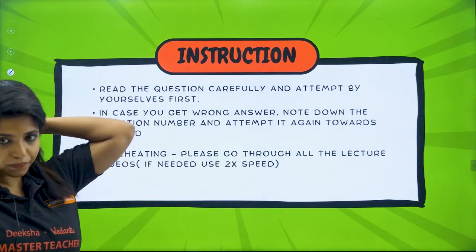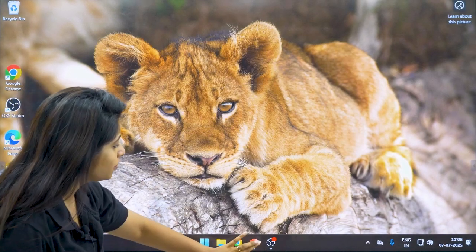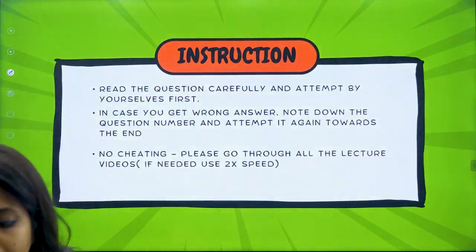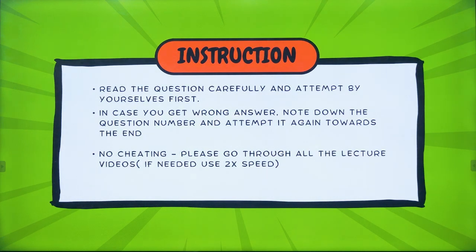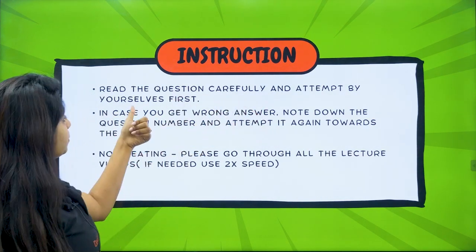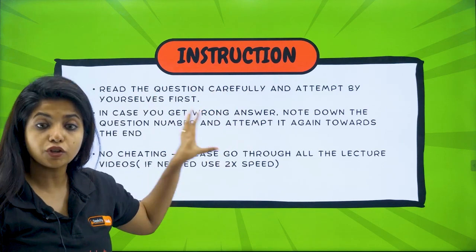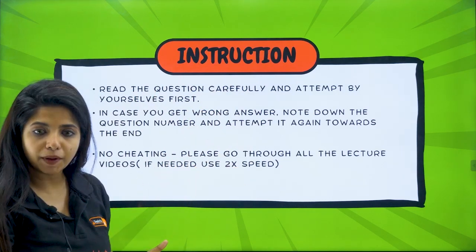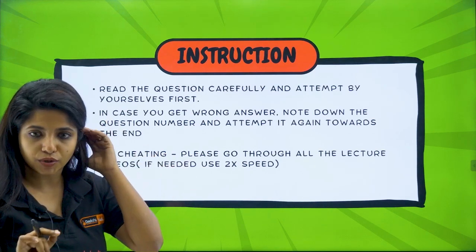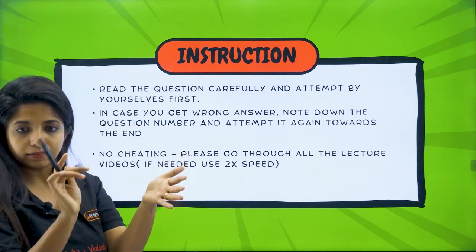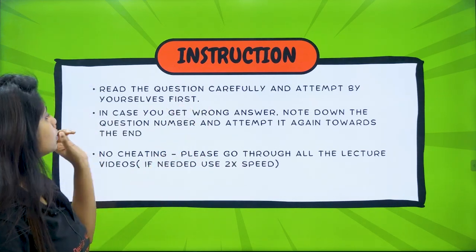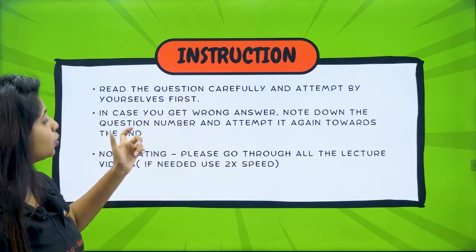Now, instructions. There are certain instructions before we go ahead with the KCET PYQs. Do not be worried. Let's see what those are. So you have to read the question carefully and attempt it by yourselves first. Whenever I show you a question, pause the video, attempt it by yourself, and give me the answer in the comment section. That is how it should work. Tell me the question number, like question number 1. Now in case you get a wrong answer, note down the question number and attempt it again towards the end.